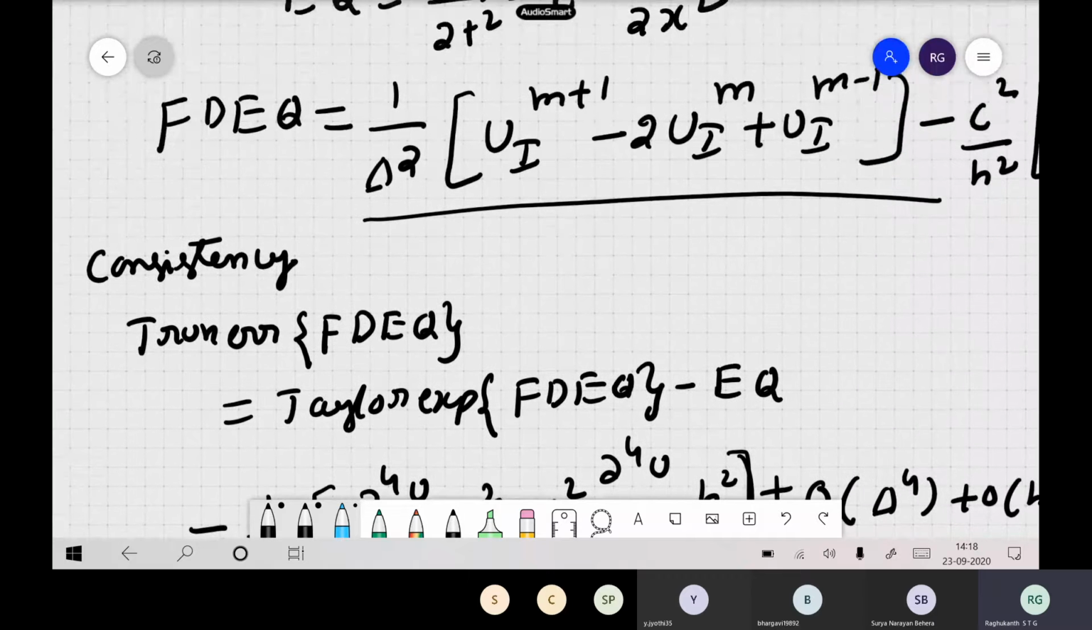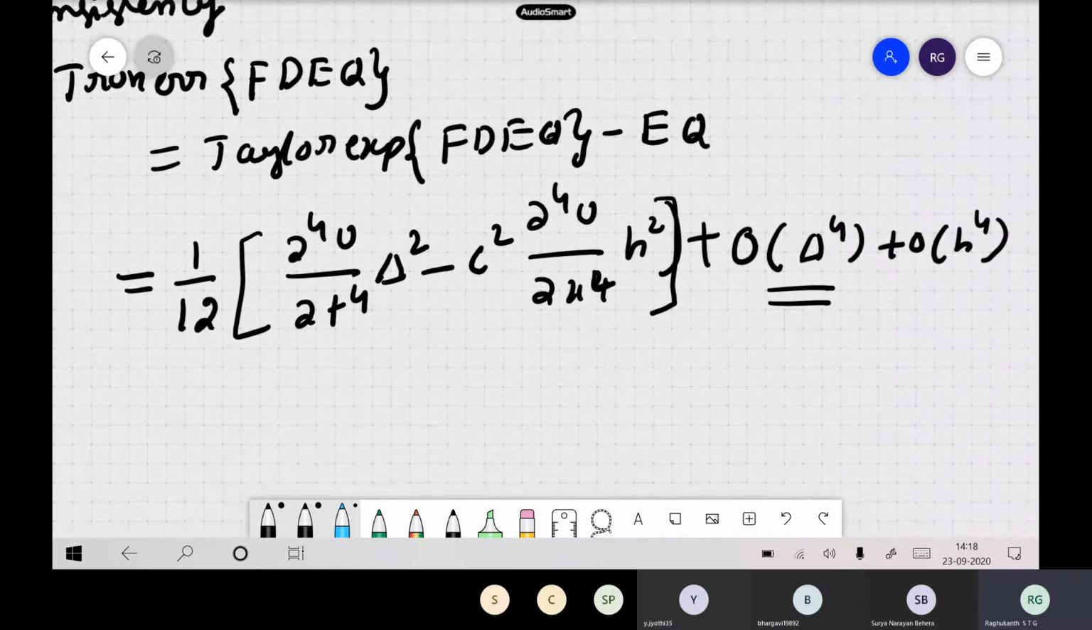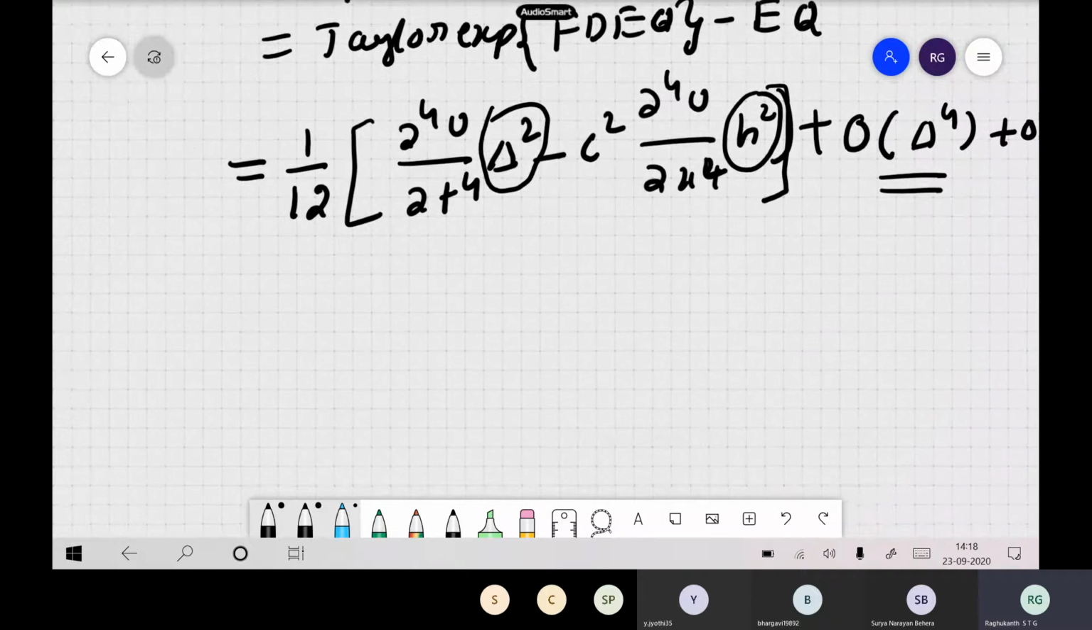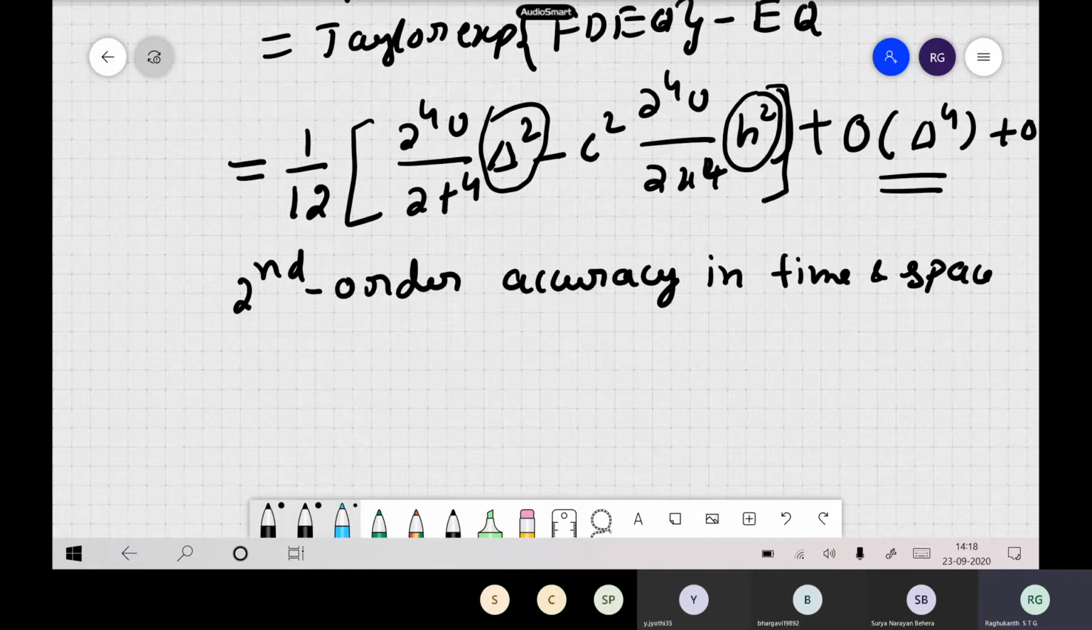Because you have these square terms here, the errors are of this order. So the accuracy we call as second order accuracy generally. So this solution has second order accuracy in time and space. Generally, whatever you have done, you just compare with the original equation and expand in terms of Taylor series, and you will get the consistency. So the consistency of our representation is second order.